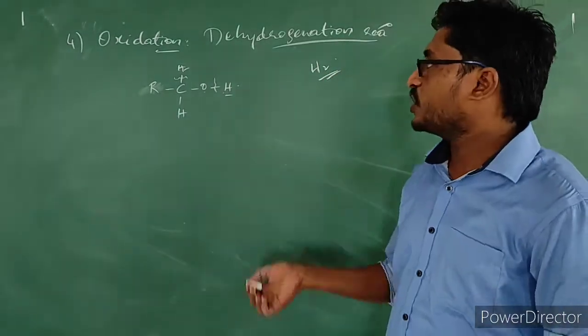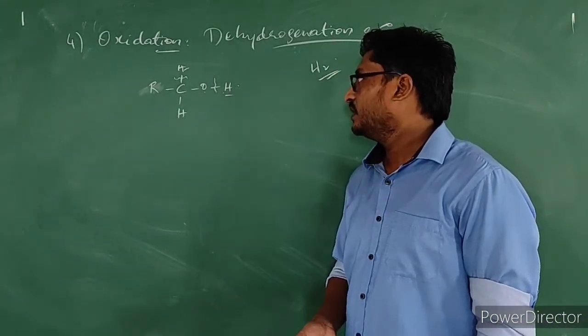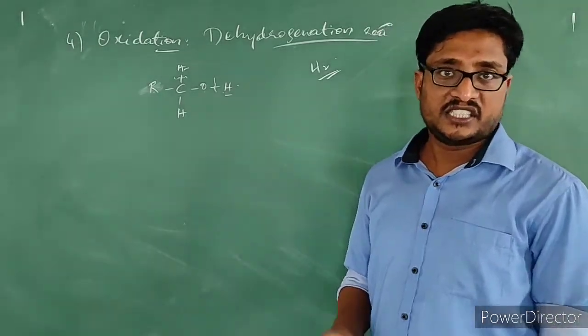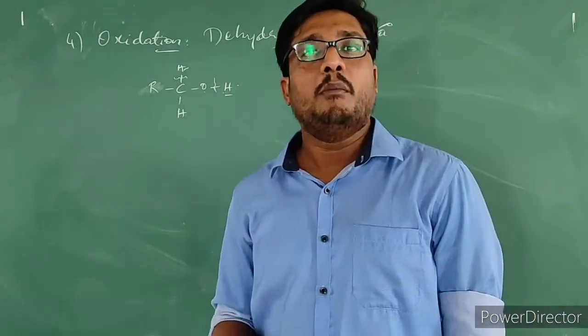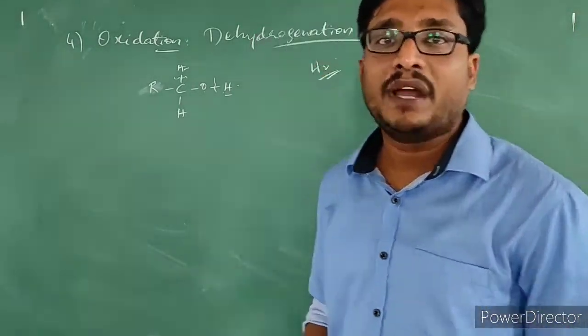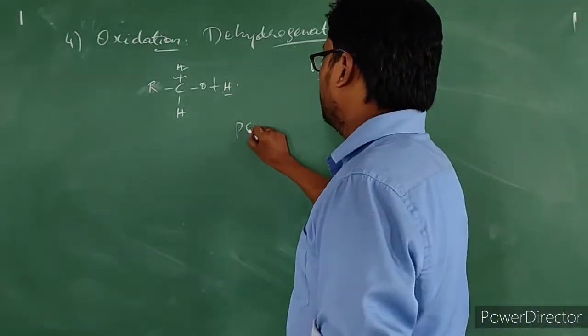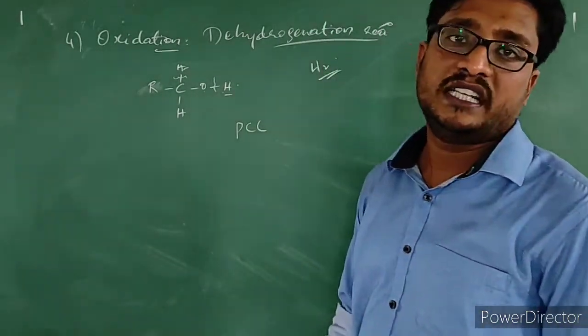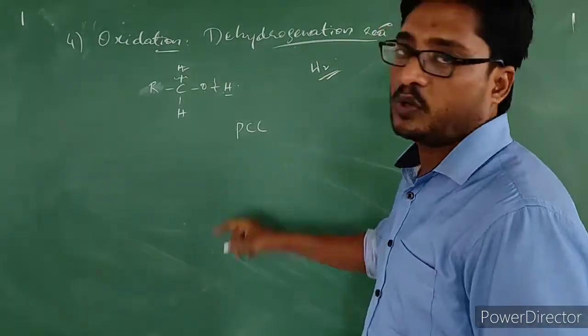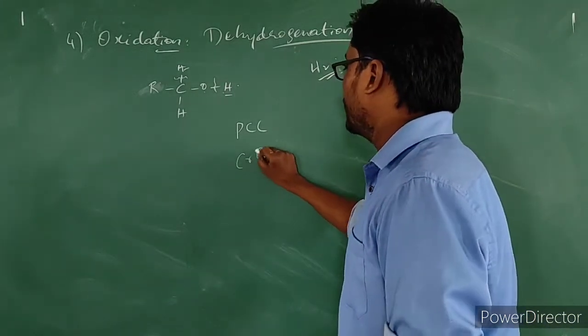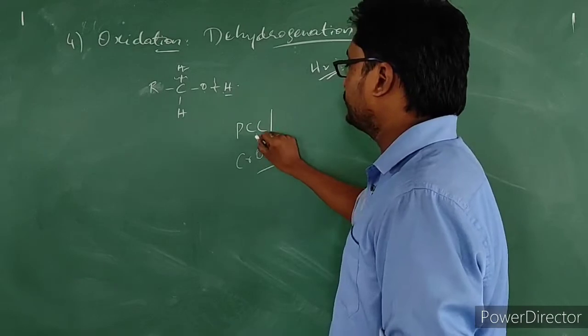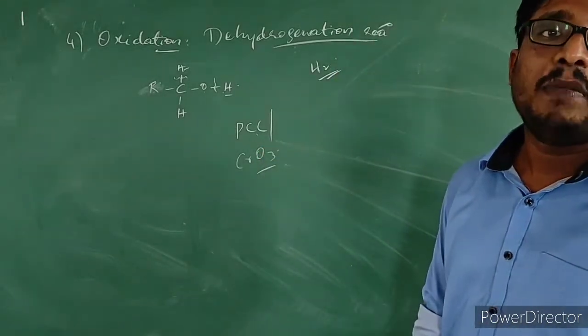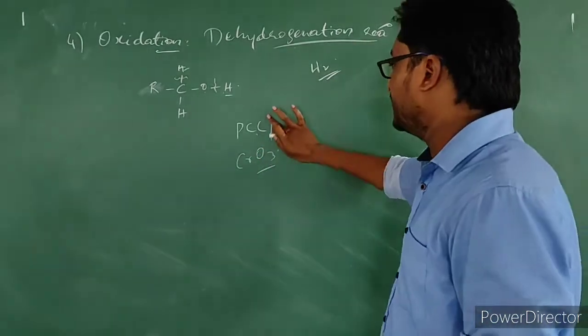In order to stop the reaction at the aldehyde stage, we need to use mild oxidizing agents. What are the mild oxidizing agents? PCC, pyridinium chlorochromate, or anhydrous chromium oxide. These two are mild oxidizing agents.